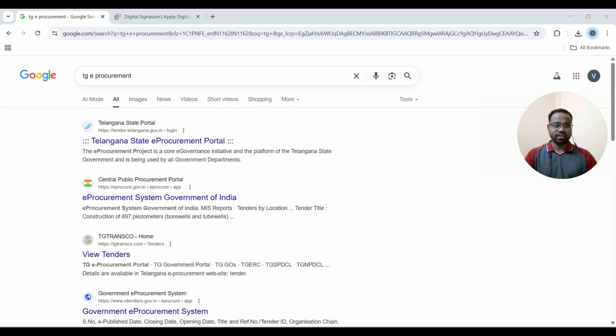Today we'll simplify the e-tender process for engineers, contractors, and professionals. If you have ever wondered how government works are awarded online, this video is for you. E-tendering is the electronic process of inviting, submitting, and evaluating bids for a project using an online platform. It ensures transparency, fairness, and faster decision-making compared to traditional paper tenders.